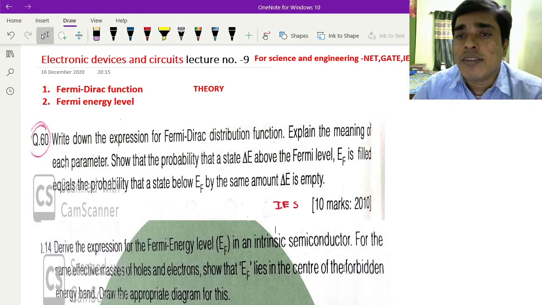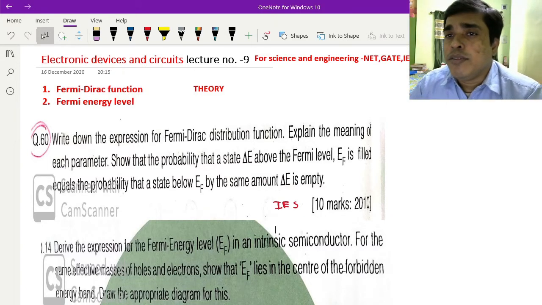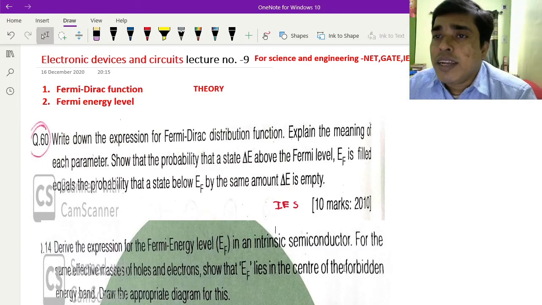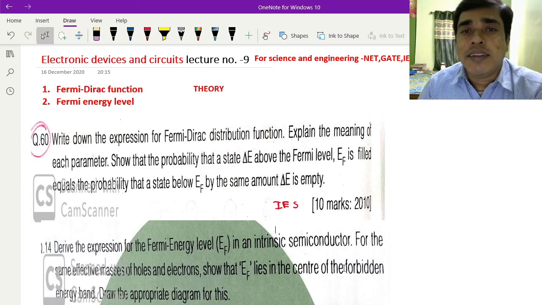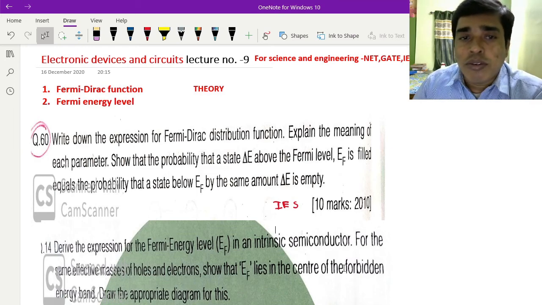In the next class, I will discuss the numerical and MCQ problems related to Fermi-Dirac function and Fermi energy level. This lecture is very suitable for science and engineering students, and it helps in preparing for NET, GATE and IES exams. Okay, so let's start.